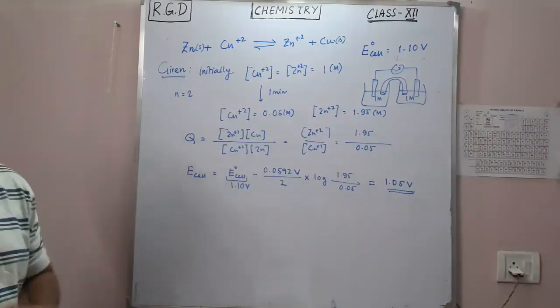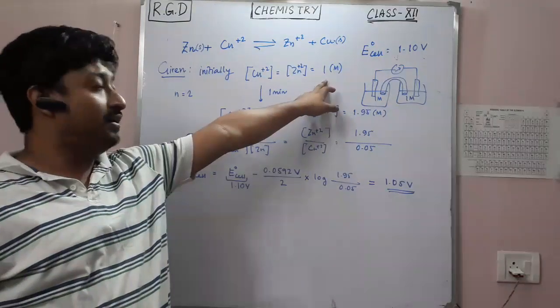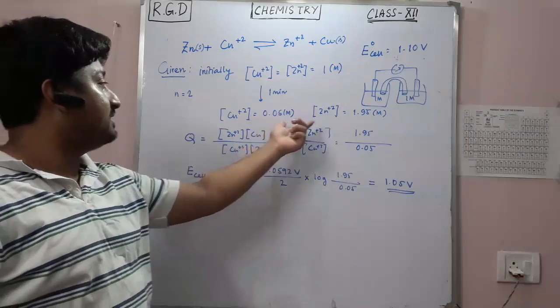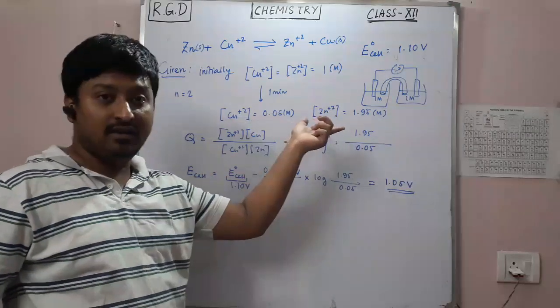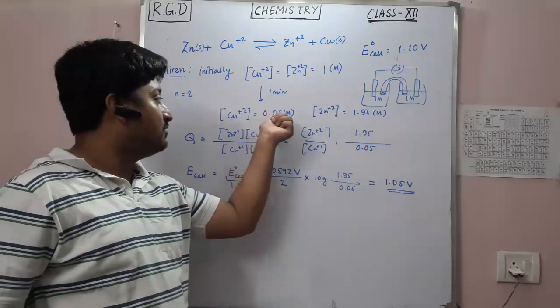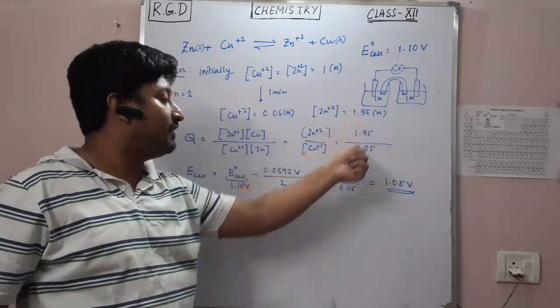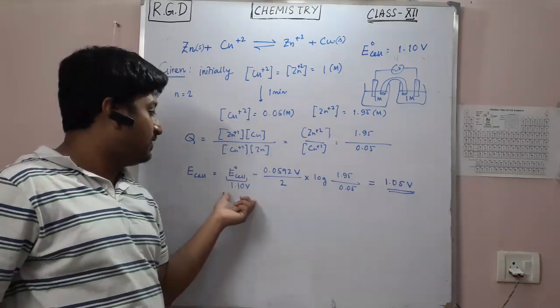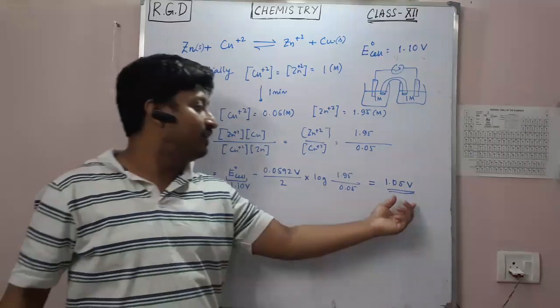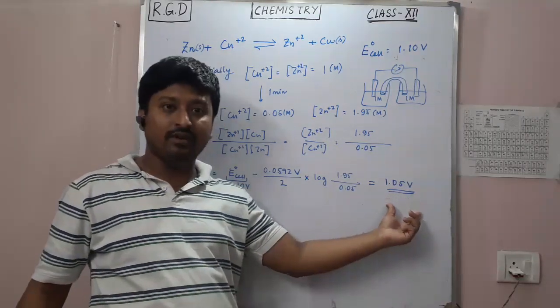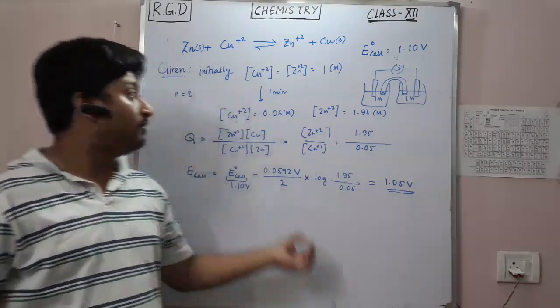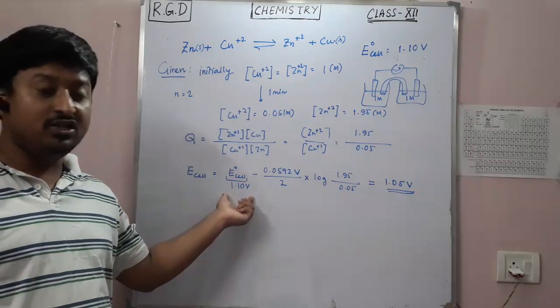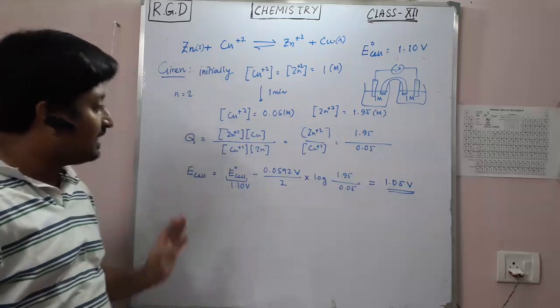So indeed, if we start from a 1 molar concentration and after 1 minute the concentration of copper 2 ion is 0.05 and zinc 2 is 1.95, then using the cell electrode potential value 1.10, I will get the cell potential as 1.05. That is lesser than the standard electrode potential. This is the actual case.